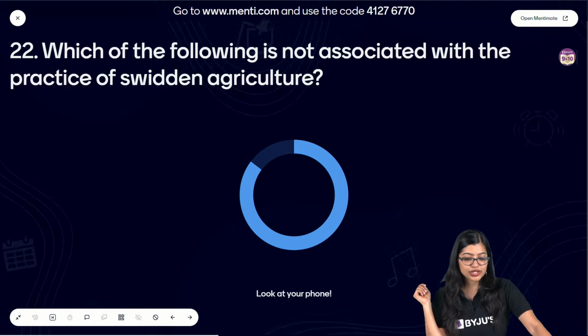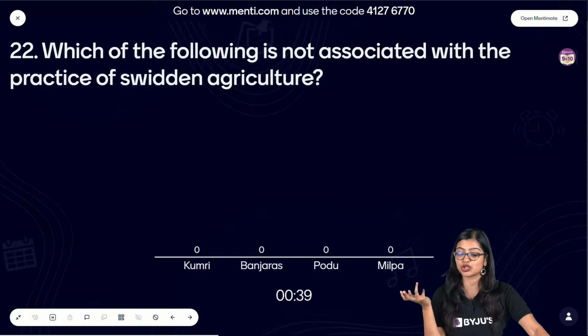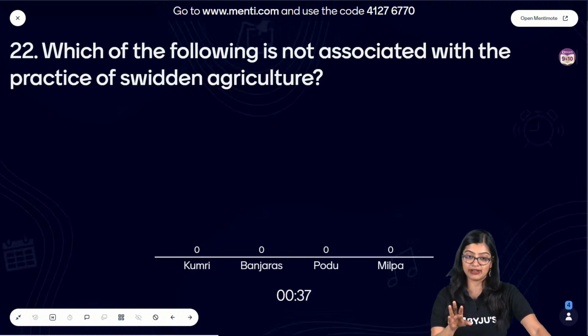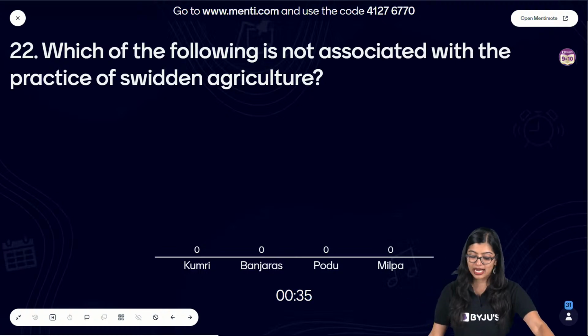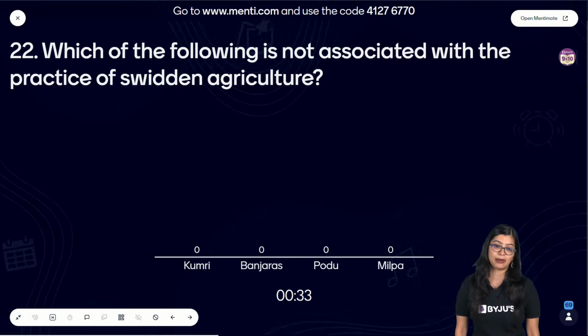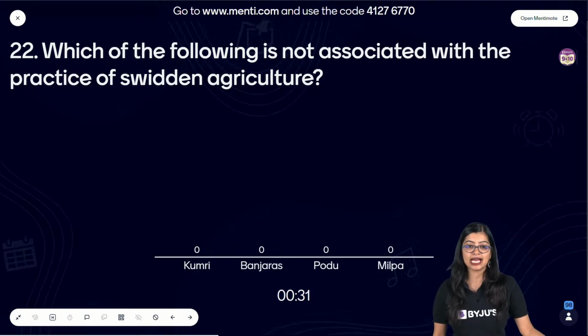Which of the following is not associated with the practice of Swidden agriculture? Very similar to the previous question. Is it Kumri, Banjares, Podu or Milpa? Very simple and easy.